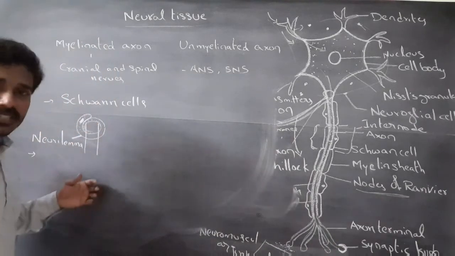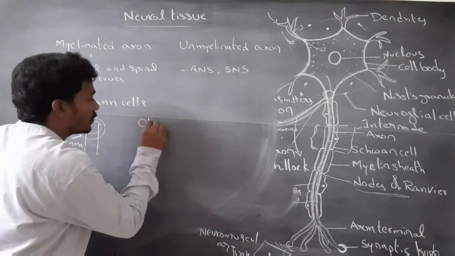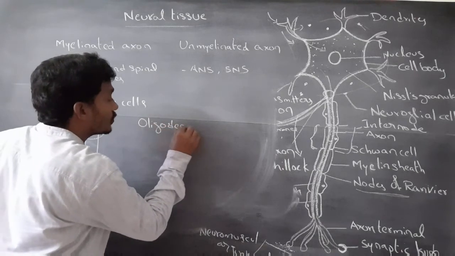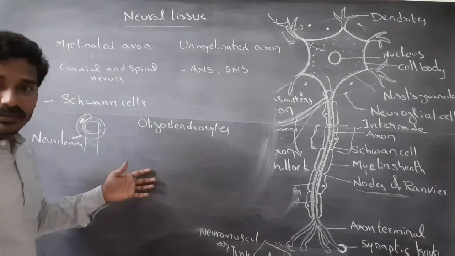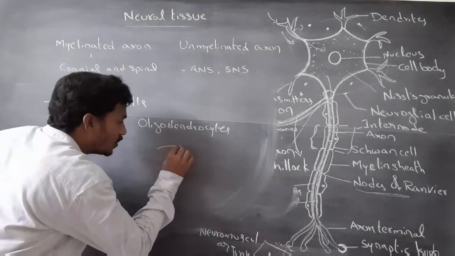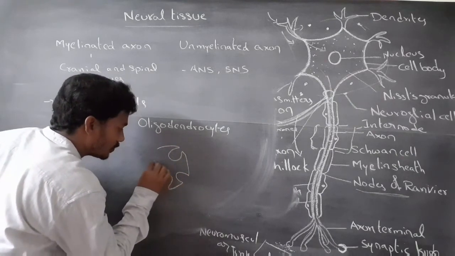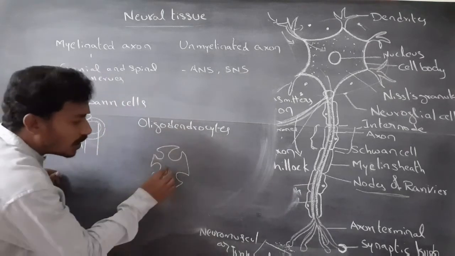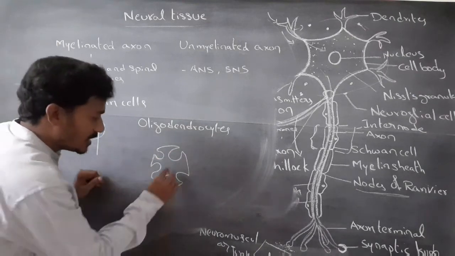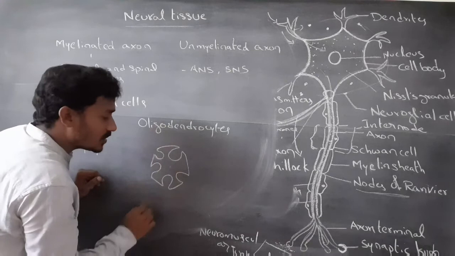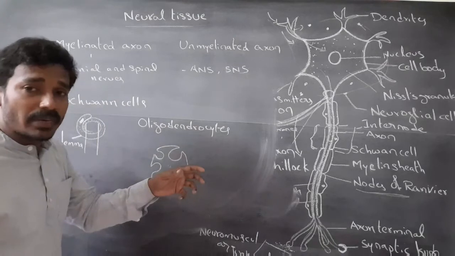In the central nervous system, oligodendrocyte cells produce myelin. This is an oligodendrocyte cell. One oligodendrocyte cell myelinates many axons.